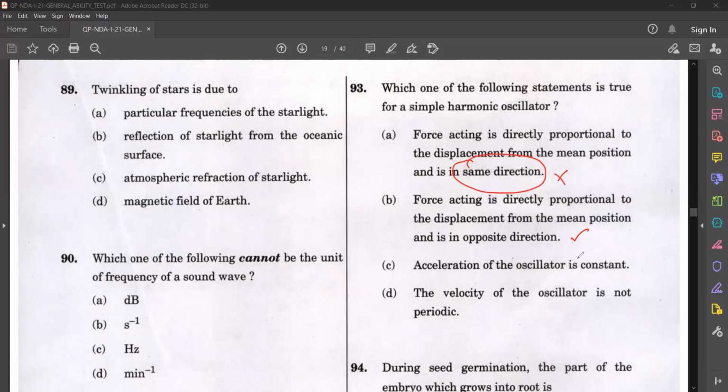Acceleration is constant, that statement is also wrong. Velocity of oscillator is periodic, but here they have given not periodic, so that statement is also wrong. So the true statement is option B. It is proportional and it is opposite direction. That is the correct statement.